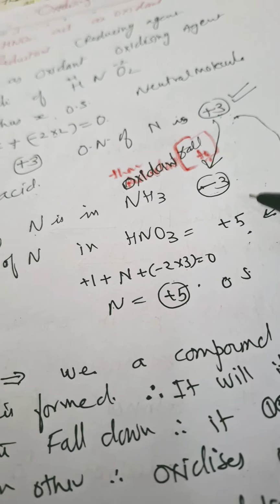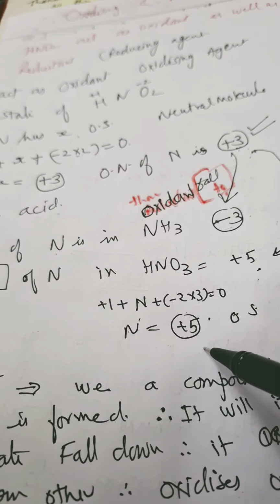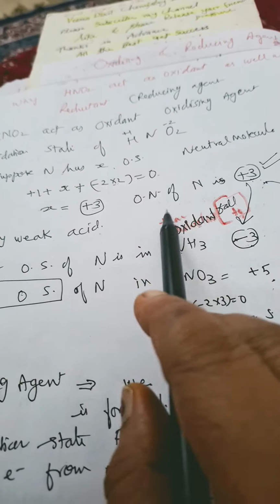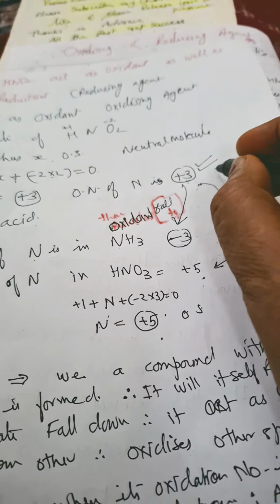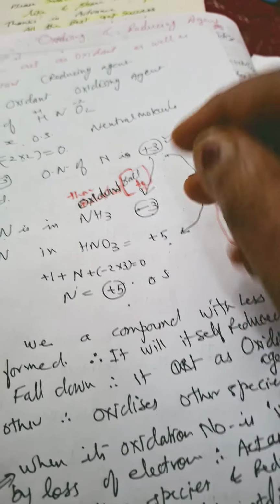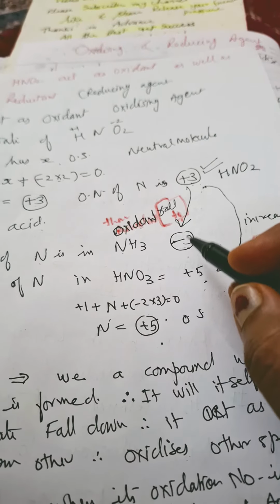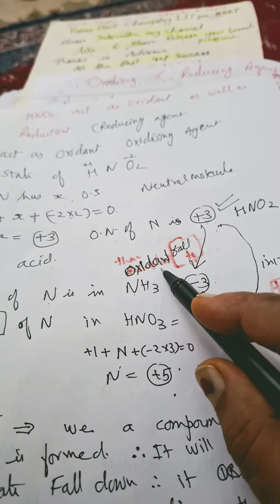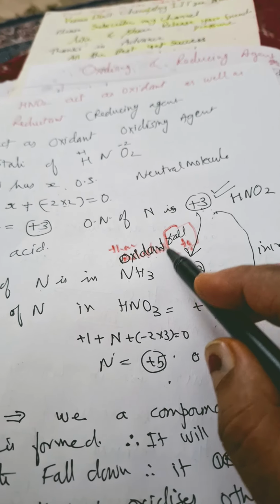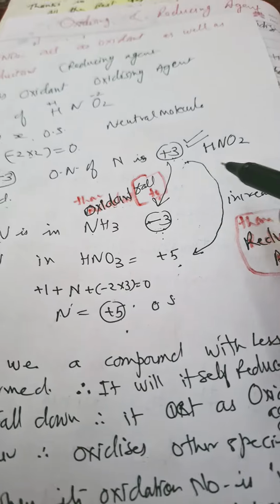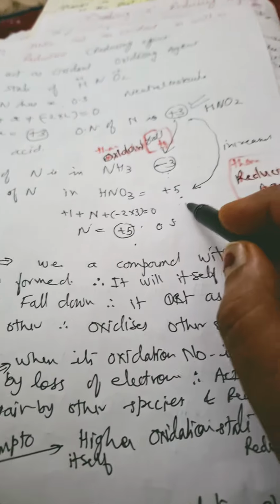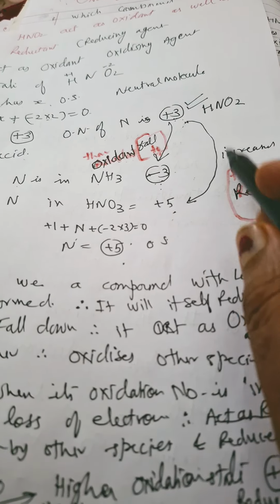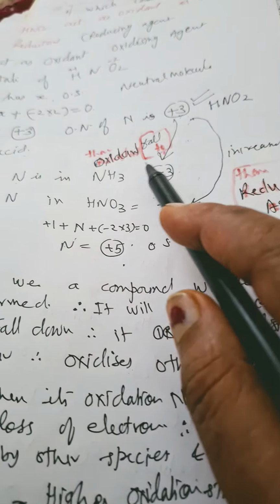It is having a +3 oxidation state, and nitrogen here is having +5 oxidation state, and nitrogen here is having -3 oxidation state. So the oxidation state of nitrogen in HNO2 is +3. When it goes to -3 oxidation state, it means its oxidation state is decreased. So when its oxidation state is decreased, it is acting as an oxidant, that is, an oxidizing agent. When it falls down, it is oxidant. When it increases its oxidation state to +5, at that time it is acting as a reducing agent or reductant. Clear? When it increases, reductant. When it falls down, oxidant.